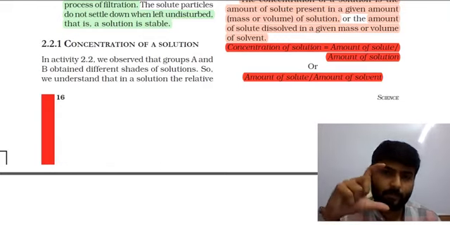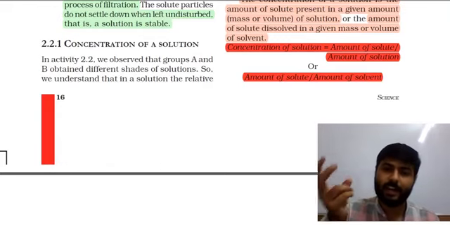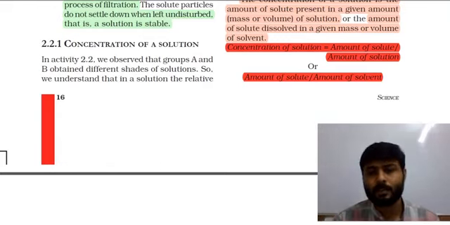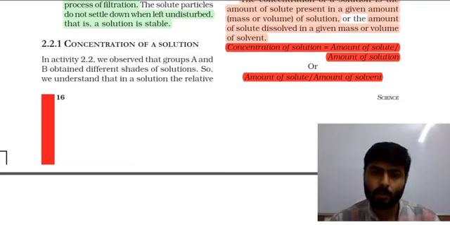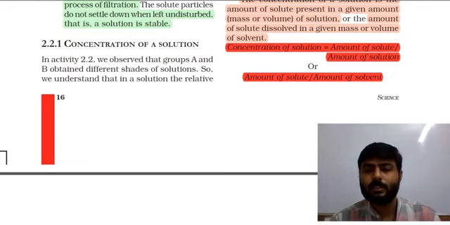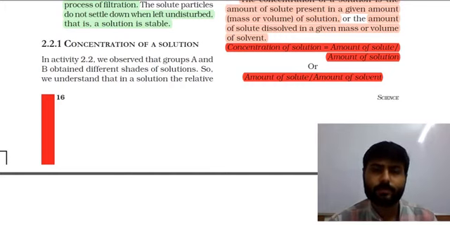But in the same size of glass, if you add two lemons, what will happen? The other one will have more taste of lemon, more sour taste. So that is what we call concentration in scientific language.